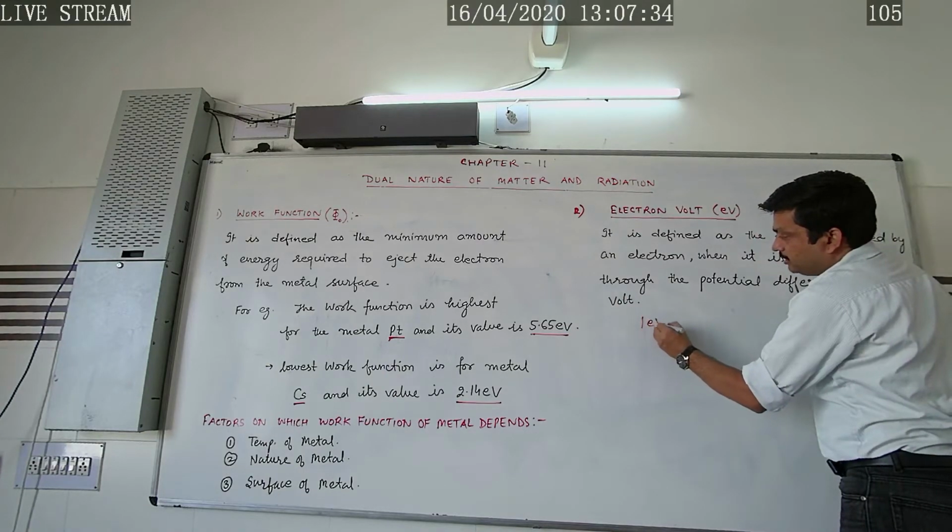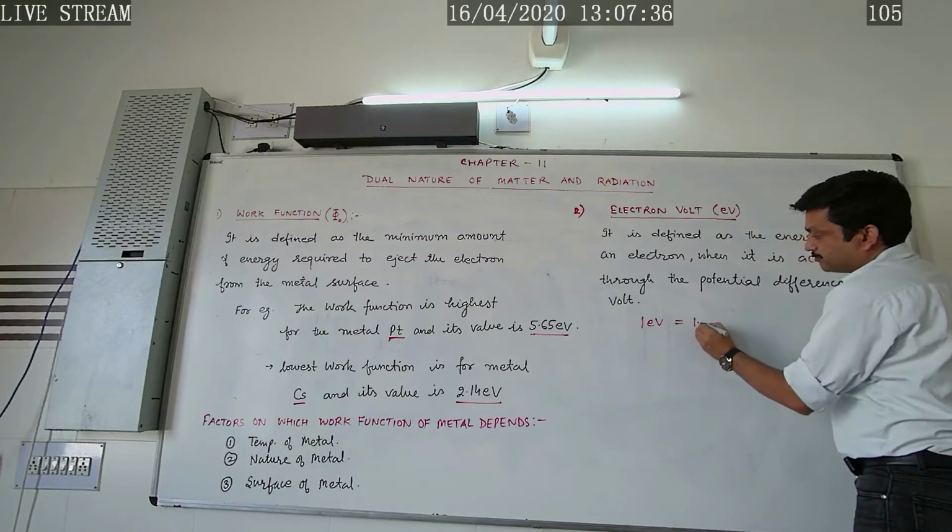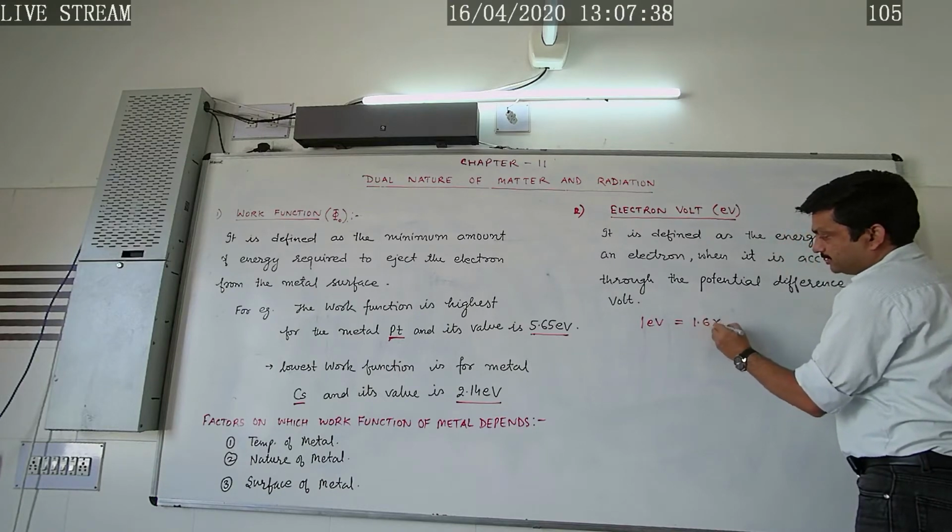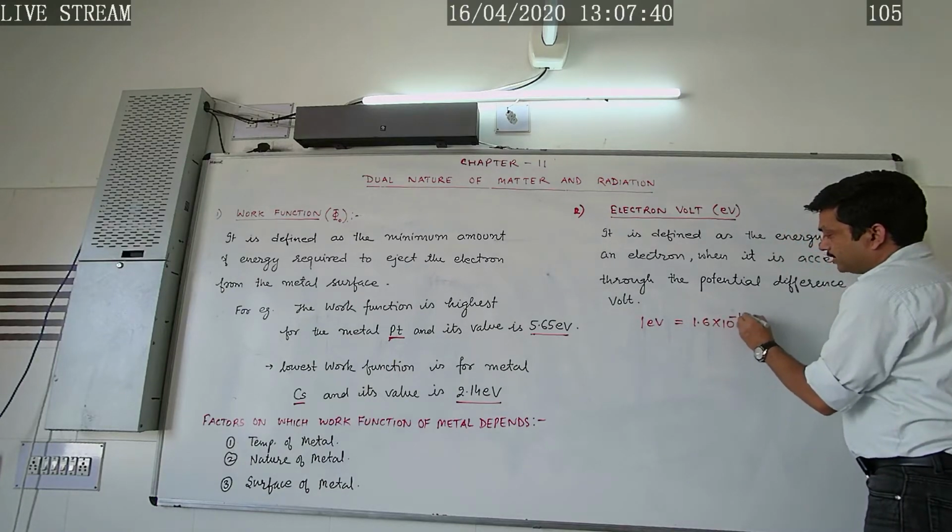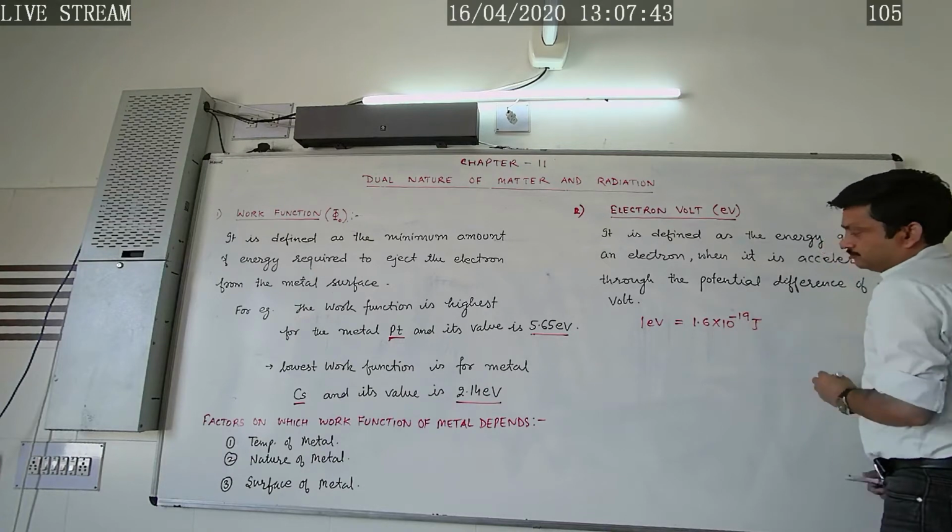It is denoted by eV, and the value of 1 electron volt is 1.6 times 10 to the power minus 19 joule.